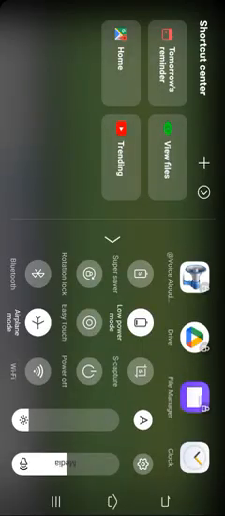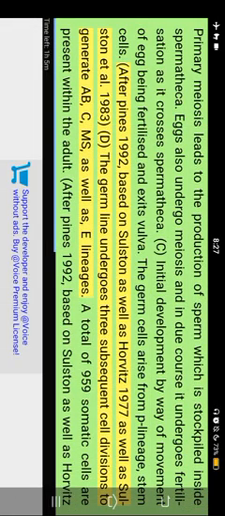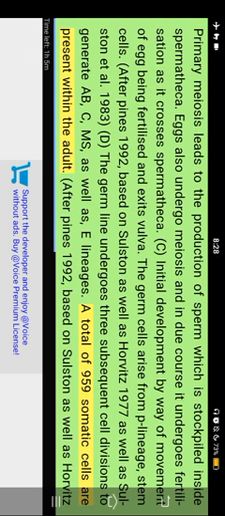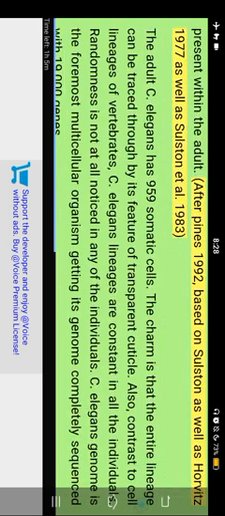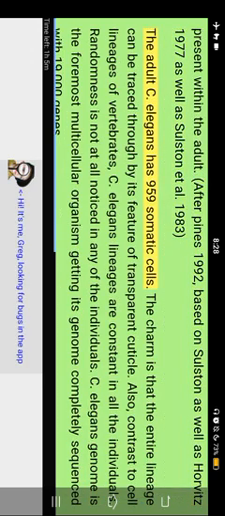The germ cells arise from the P lineage stem cells. After Pines 1992, based on Sulston and Horvitz 1977 as well as Sulston et al. 1983. D. The germline undergoes three subsequent cell divisions to generate the AB, C, MS, as well as E lineages. A total of 959 somatic cells are present within the adult. The adult C. elegans has 959 somatic cells. The charm is that the entire lineage can be traced through its feature of a transparent cuticle.